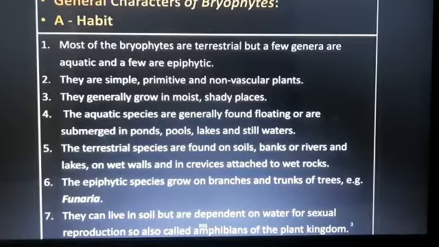Student, bryophytes are land plants. That means most of the bryophytes are terrestrial, but a few genera are aquatic and a few are epiphytic also. And they are simple, primitive and non-vascular plants. Please mark it that bryophytes are non-vascular plants. Vascular plants have xylem and phloem. Non-vascular plants didn't have xylem and phloem. That means they didn't have conductive tissue.